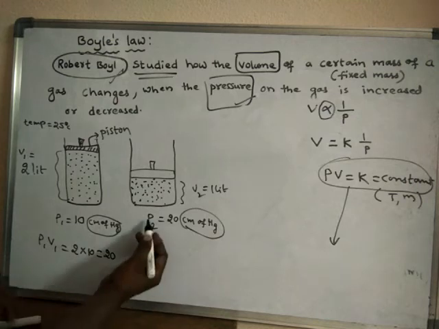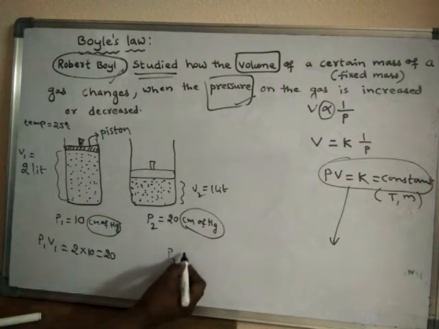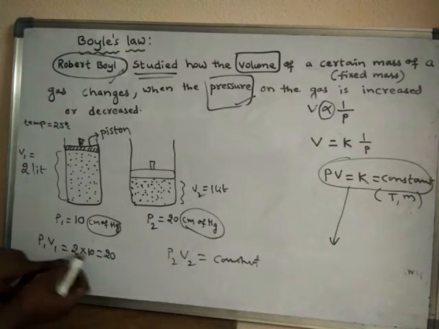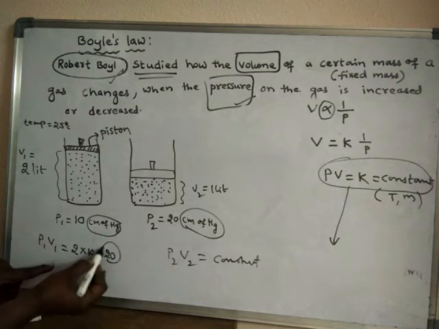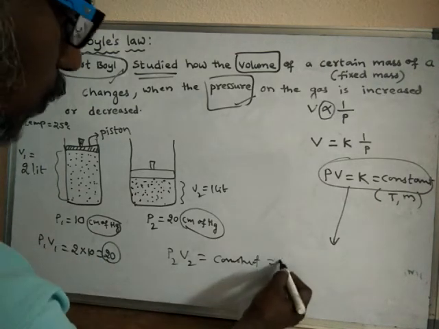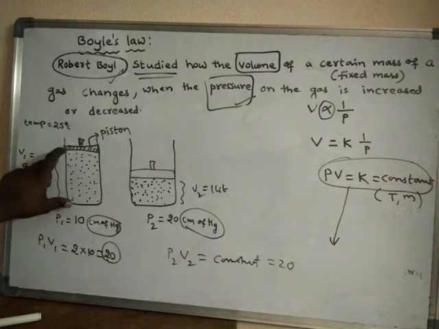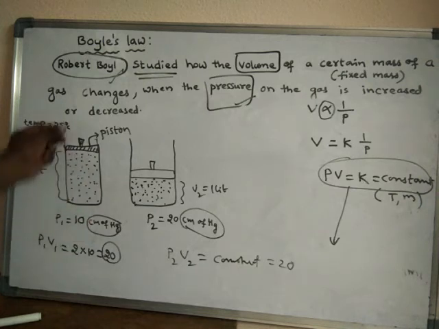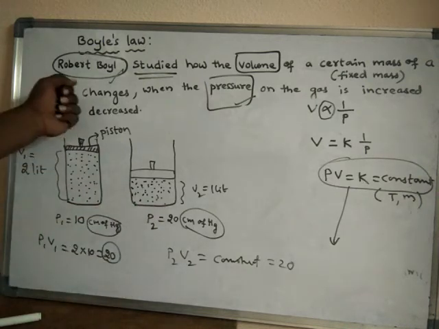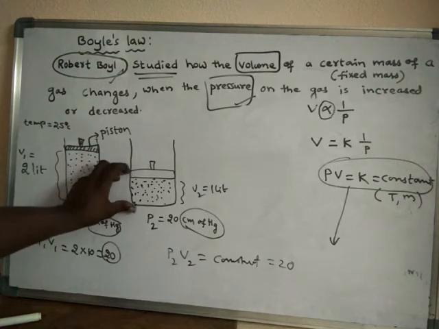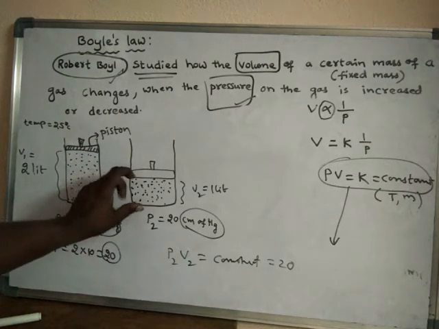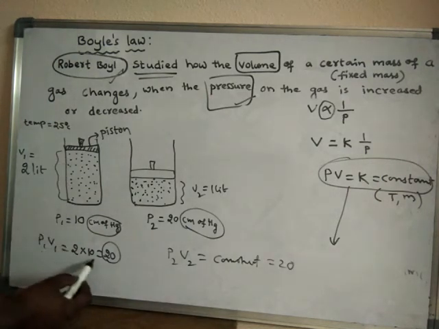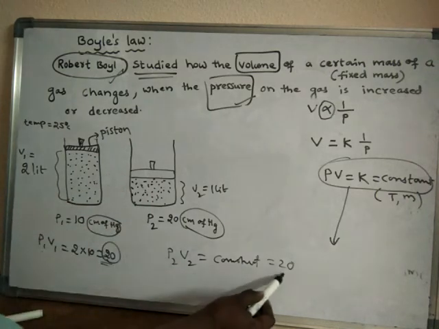So here, what is the constant value? The product of pressure and volume is 20. So it should be equal to 20, because the temperature is the same and even the mass of the gas is the same. If I take 1 gram of gas here, it is the same 1 gram of gas here also, because upon increasing the pressure all the gas molecules will come closer, but still the mass of the gas will be only 1 gram. So if the product is 20 here, then here also it should be equal to 20.